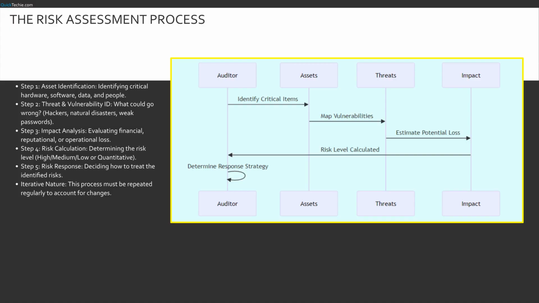Fourth, we calculate the risk. Finally, risk response. What do we do about it? This isn't a one-time event. It is iterative. As the business changes, so must our risk assessment.